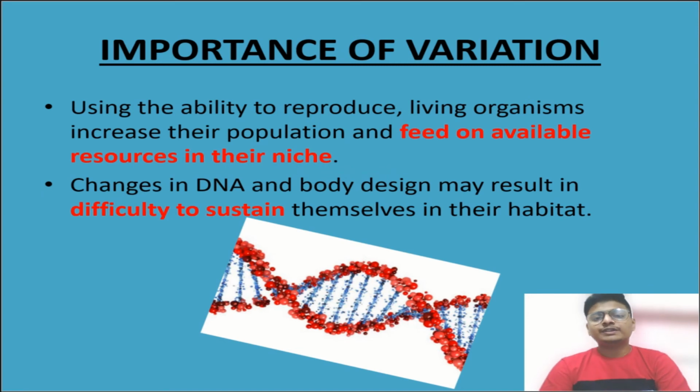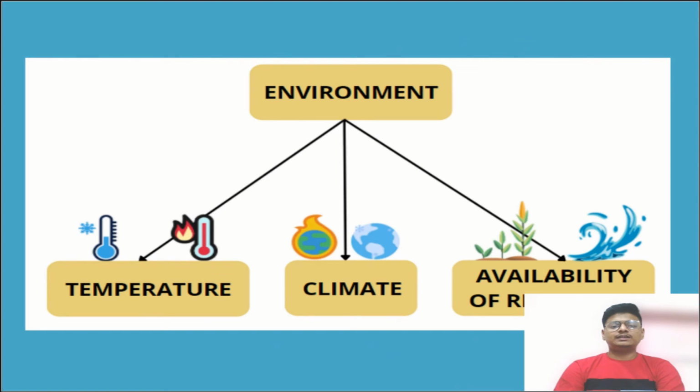Now what is the importance of variation? Using the ability to reproduce, living organisms increase their population and feed on available resources in their niche, okay. Change in DNA and body design may result in difficulty to sustain themselves in their habitat. Now see, there are three things in the environment, that's why variation is needed.